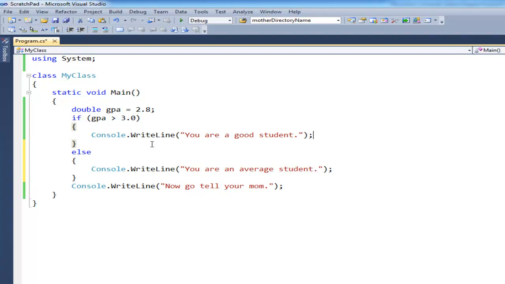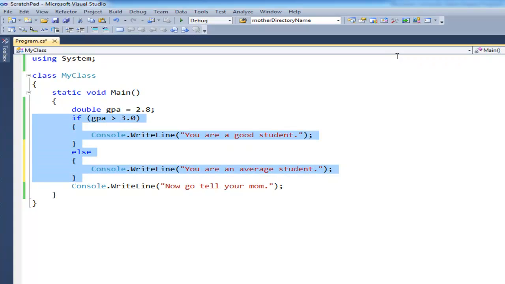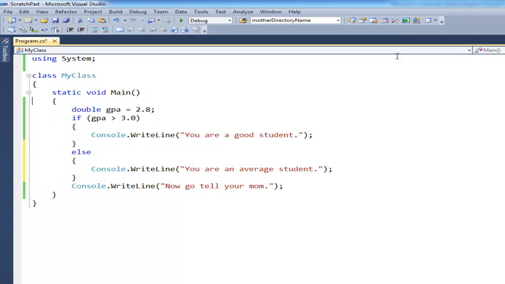So now the else. So these two blocks here are what we call mutually exclusive. Either the top one will execute or the bottom will execute. Both of them will never execute. It's one or the other. Mutually exclusive. Kind of like some of the clubs you go around to here.